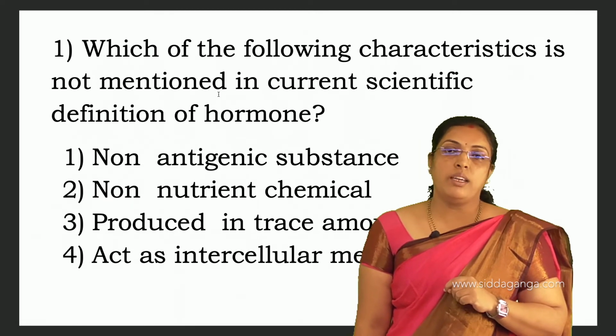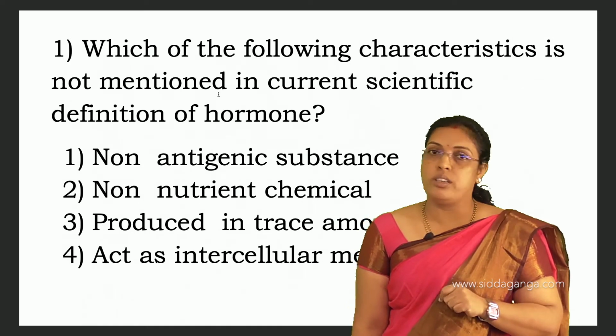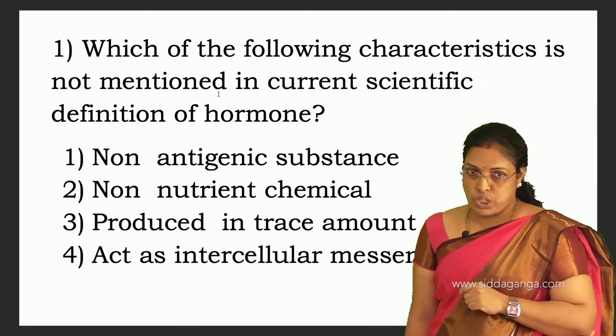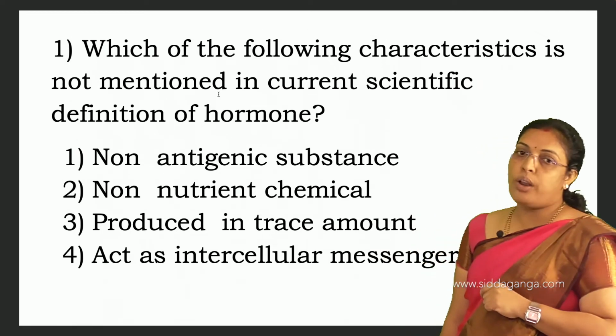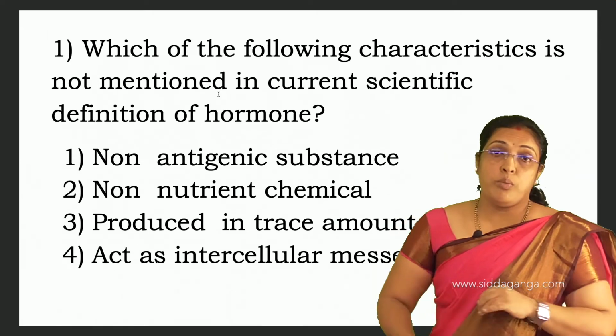Antigenic substance means it helps in the production of antibodies in our body, but the hormones will not do that. So for the first question, the answer is non-antigenic substance. Hormones are not antigenic substances.